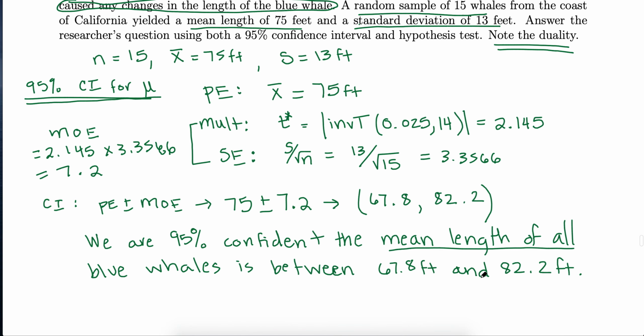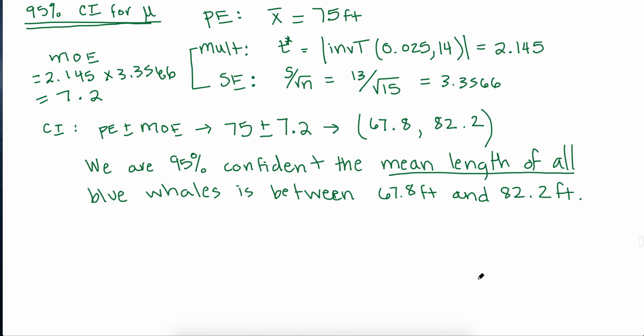Okay, to end this video, before we go to the second part of our example, let's think about what we expect to happen for our hypothesis test. So this is kind of noting the duality, or thinking about what the confidence interval is going to tell me about the next step. So I'll ask it this way.